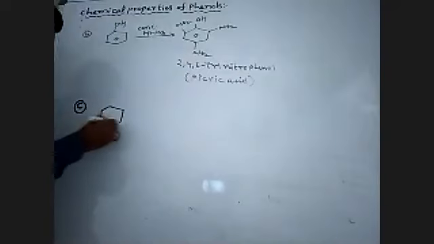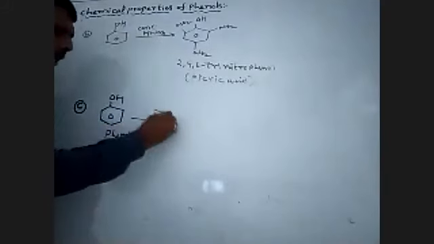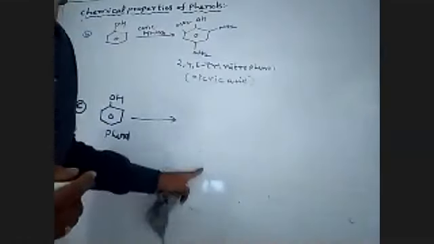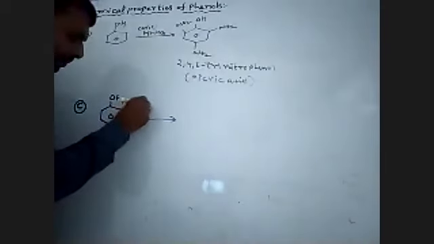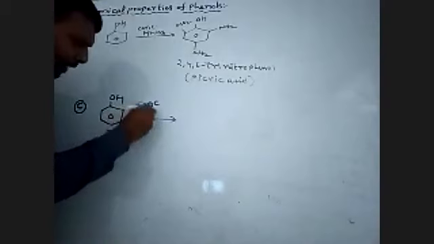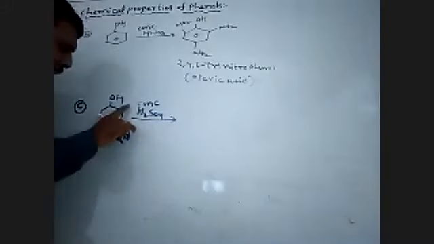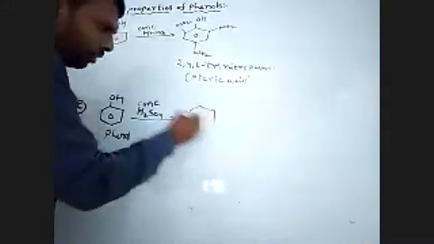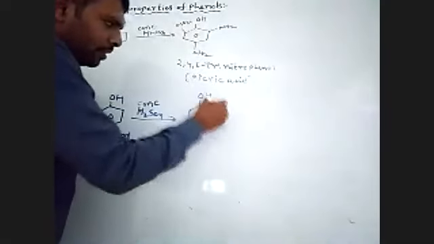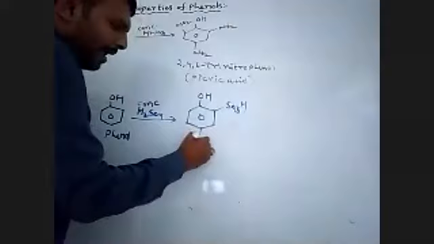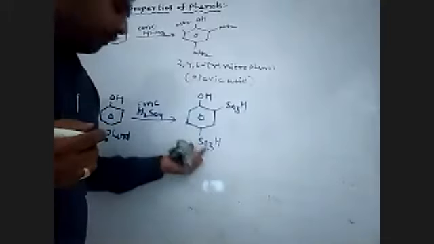Completed. Next, look at another reaction. Suppose phenol is taken and reacts with concentrated sulfuric acid. The sulfonic group attacks at the ortho and para positions: OH, SO3H and SO3H. This is 2,4-phenol disulfonic acid.